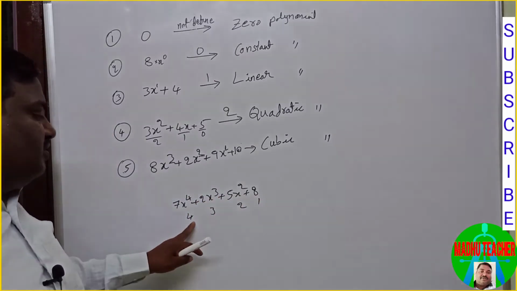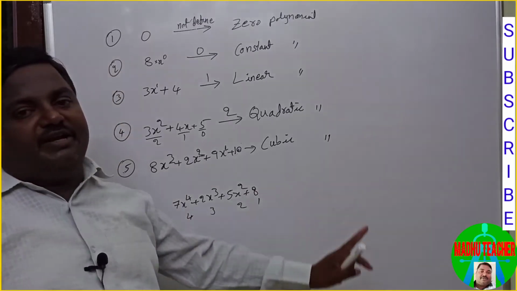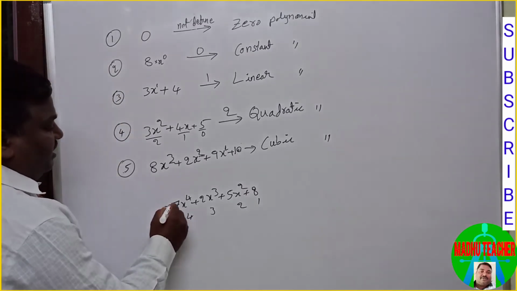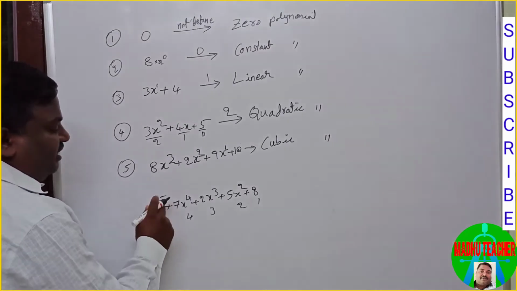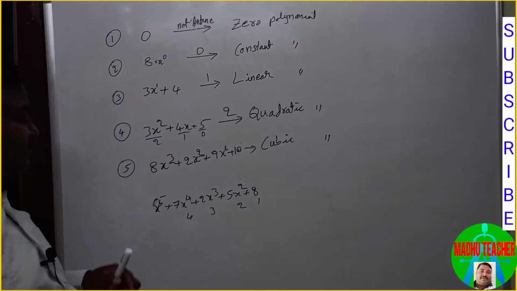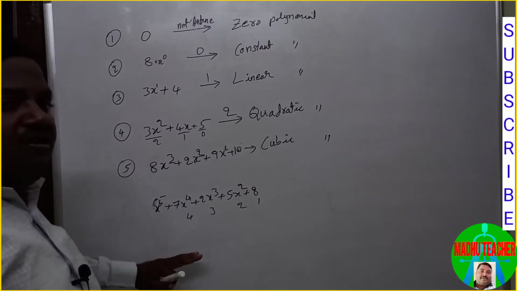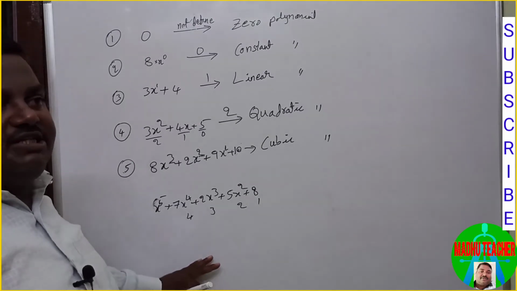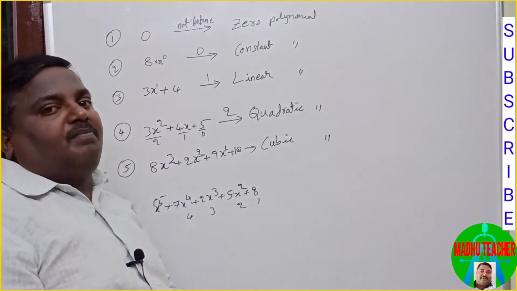Among these all, 4 is the greatest, so this is called fourth degree polynomial. If you have highest degree as 5, that is fifth degree polynomial. If 6 is the degree, that is called sixth degree polynomial. Like that, if you have highest degree as n, that polynomial is called nth degree polynomial.